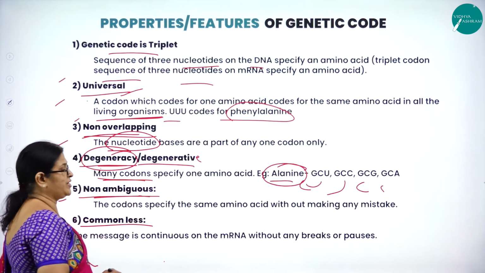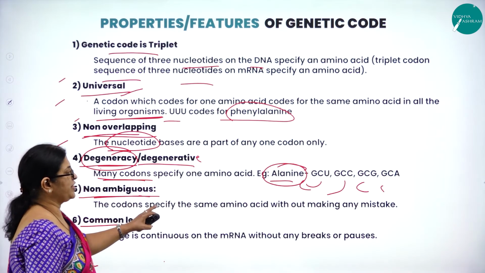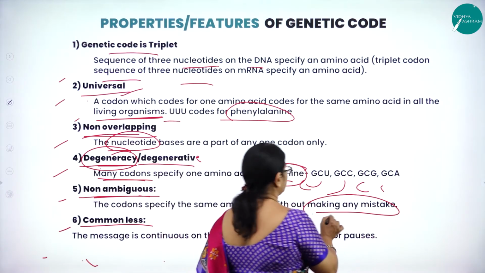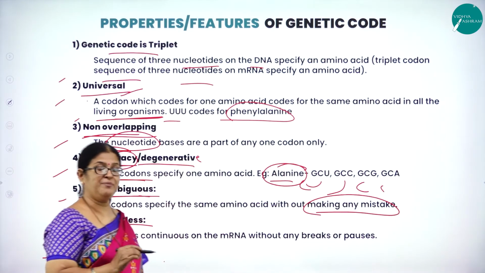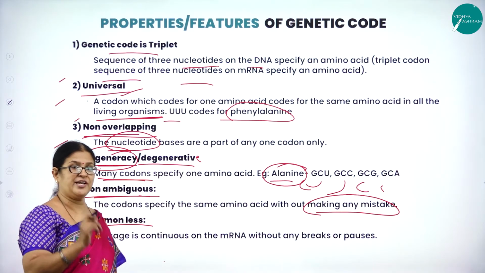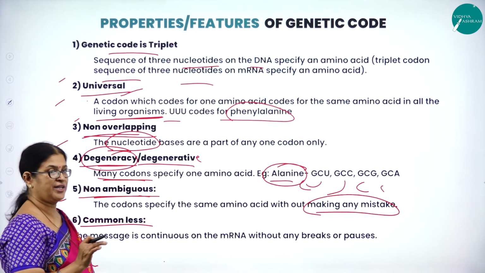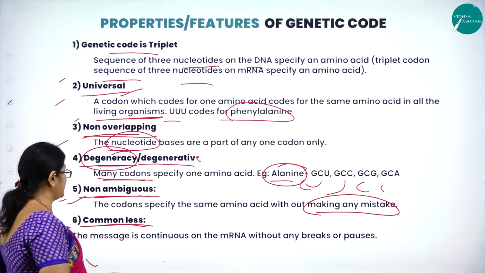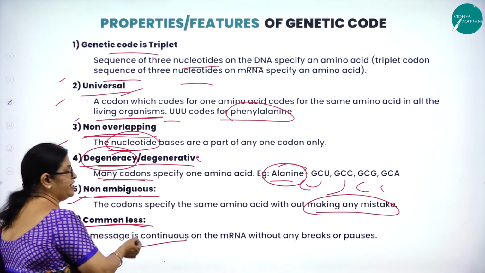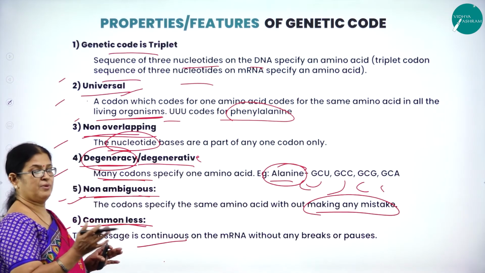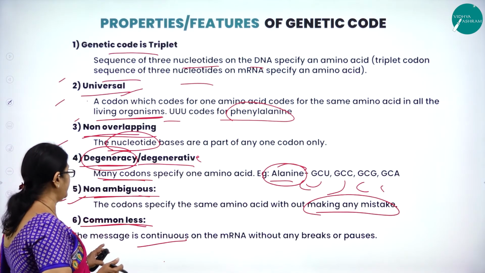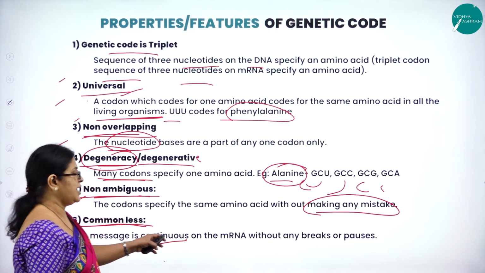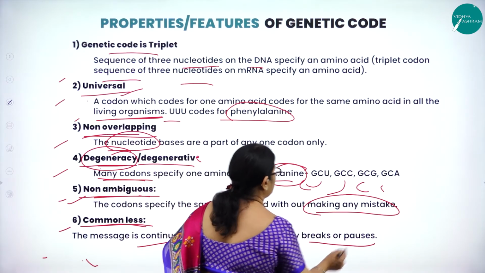Next, non-ambiguous. That is, the codons specify the same amino acid without making any mistake. So, there is no mistake in the usage of the 3 nitrogenous bases for a triplet codon in the genetic code. So, it is non-ambiguous. Next, it is commaless. So, the message is continuous. The very word itself will tell you. Comma means what? There is a small pause. So, commaless means the message is continuous on the mRNA without any breaks or pauses.